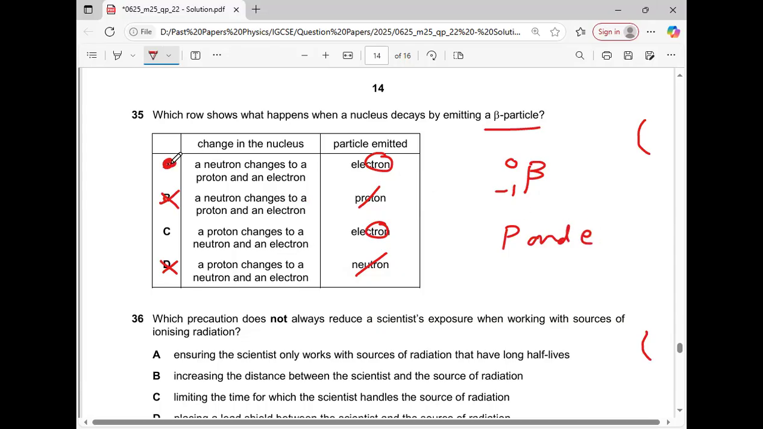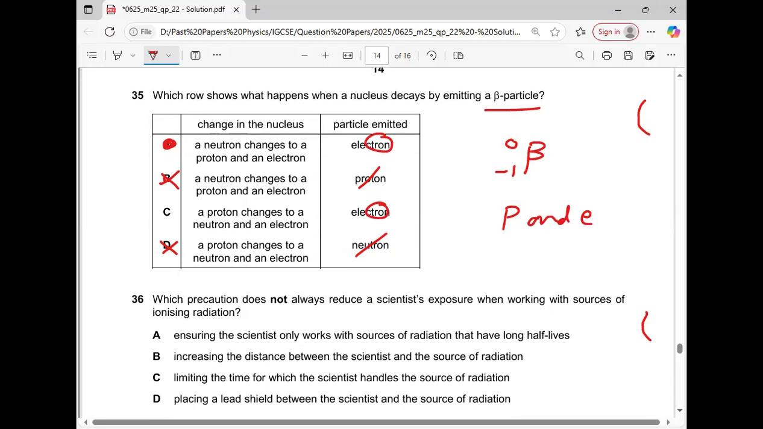Option A. A proton changes to a neutron and an electron? No. Always a neutron will be converted into a proton and an electron. So option A will be the correct answer.